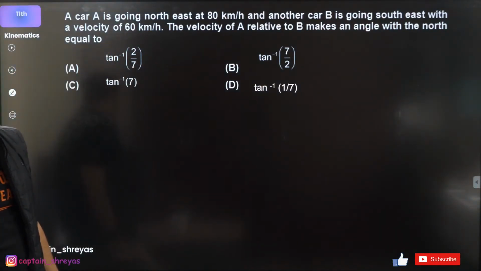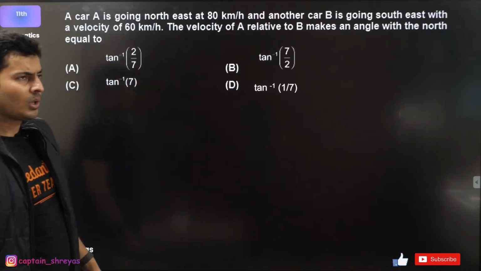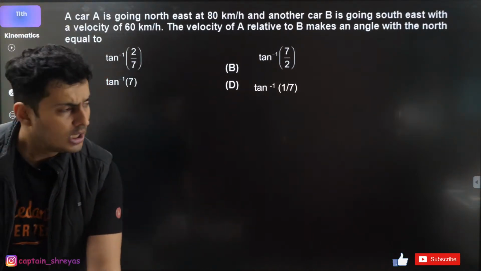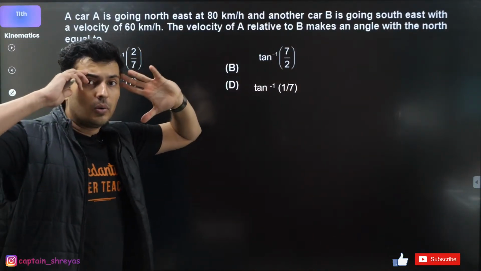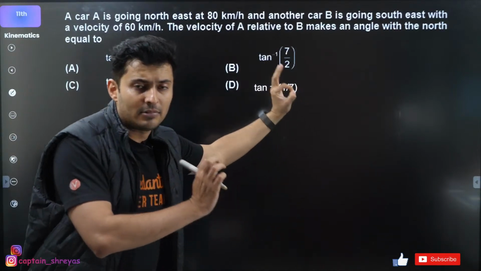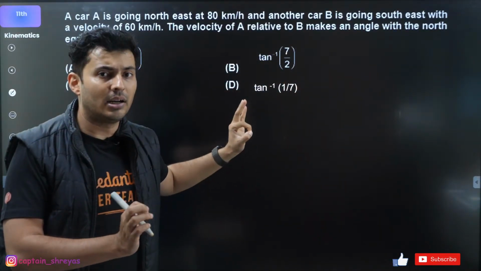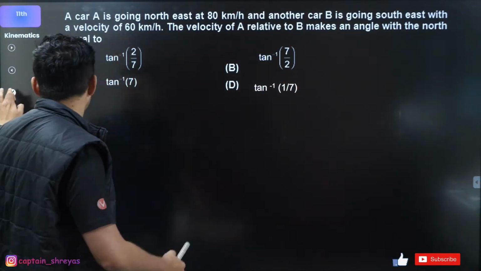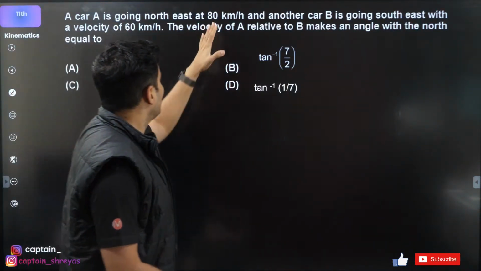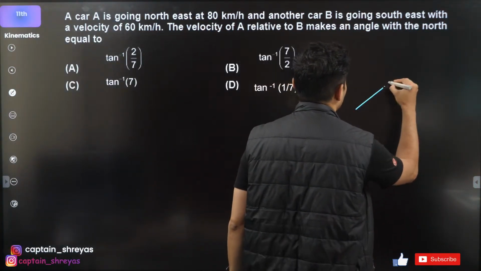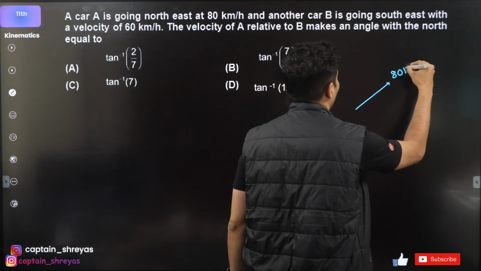Draw the diagram. Probably it will help you understand the question a little bit better. Else you will make some kind of stupid mistake. Don't try to visualize it too much. Try to draw the initial diagram, try to write certain things about it. You will understand what to do next. Say, car A is going northeast, that means it is going like this, with a speed of 80 kilometers per hour.